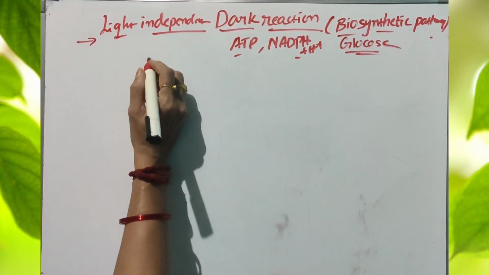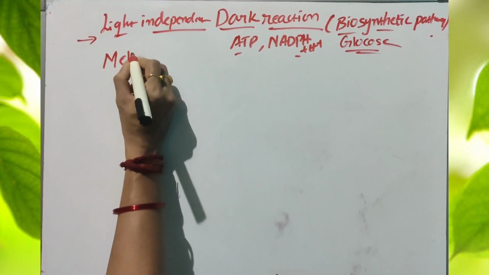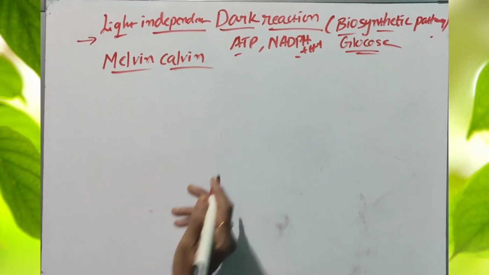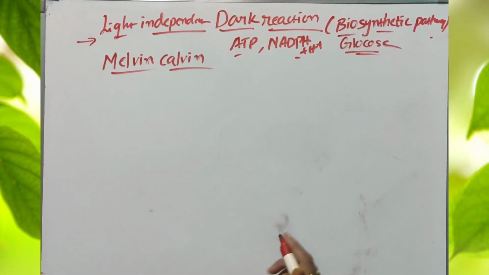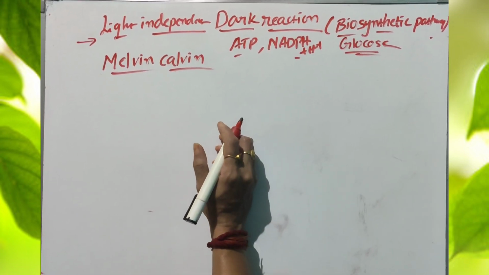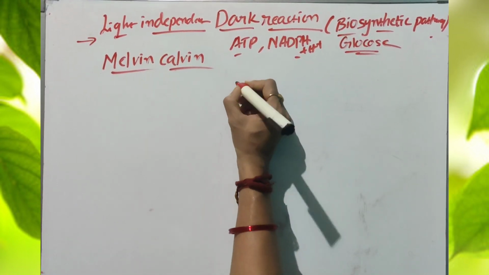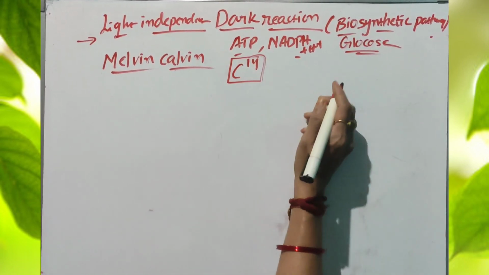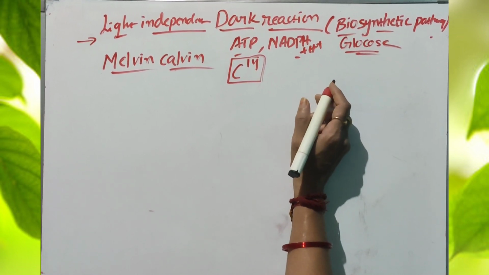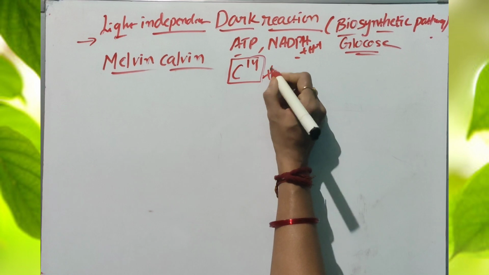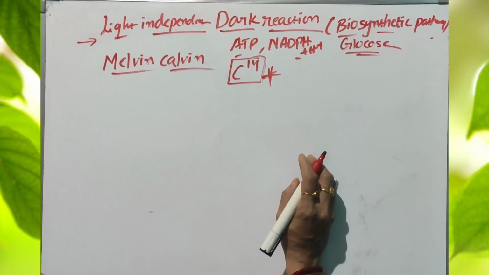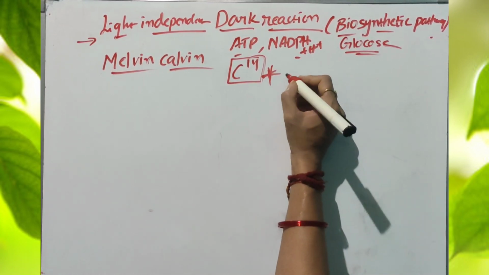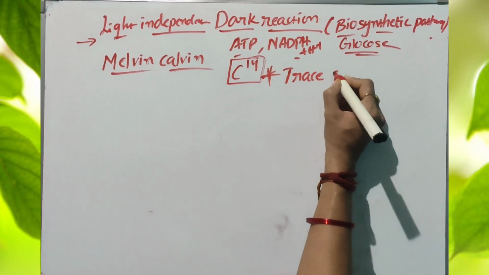Next, the dark reaction was introduced by a scientist named Melvin Calvin. Melvin Calvin introduced the dark reaction by using the radioactive isotope C14. What is the application of a radioactive isotope? This radioactive isotope is used to trace the dark reaction.